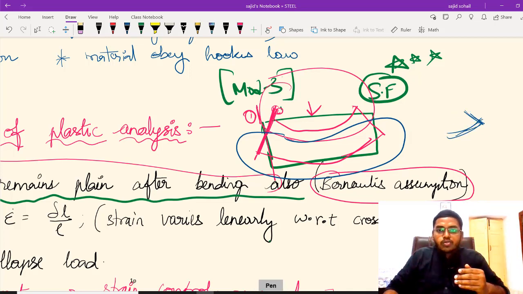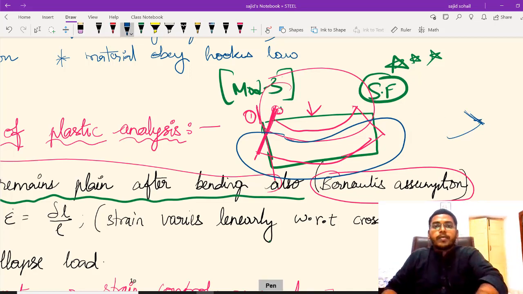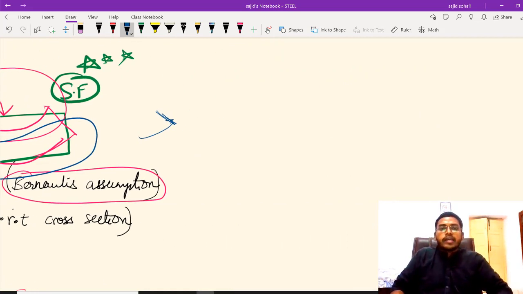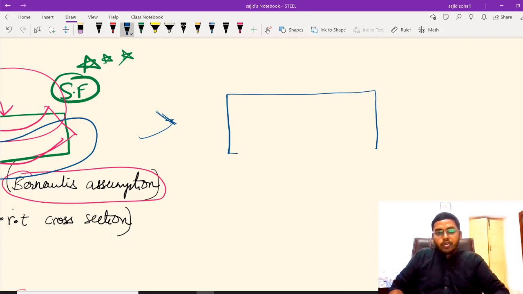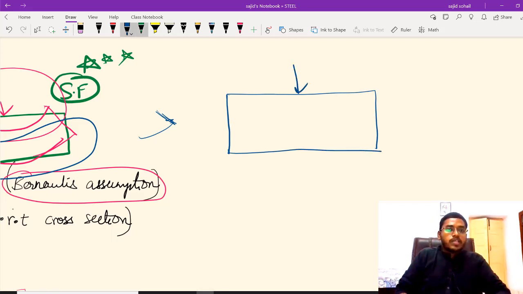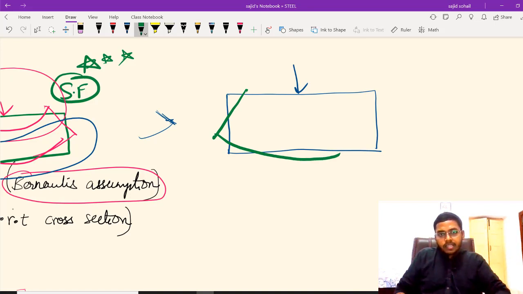Let me draw it properly so that you will not get confused. I will draw it on this page. It is a simple concept, but I want to teach everything from scratch, so please bear with me. So what happened whenever I applied the load, my structure became something like this.